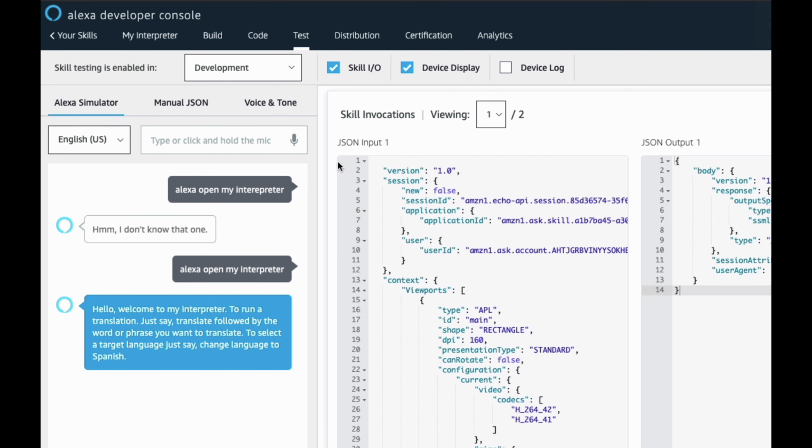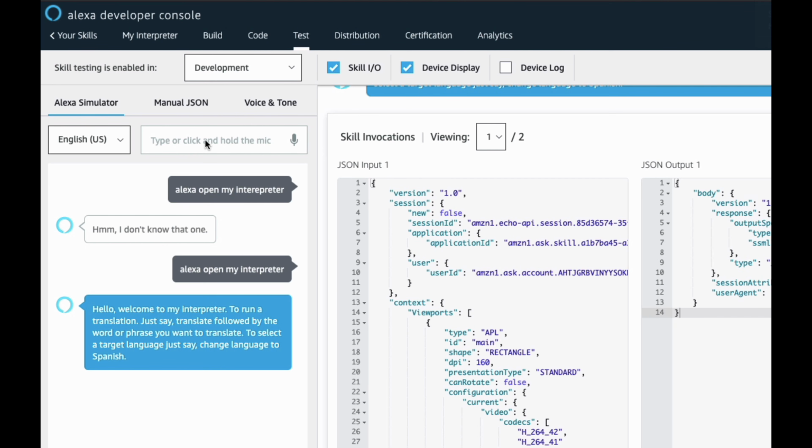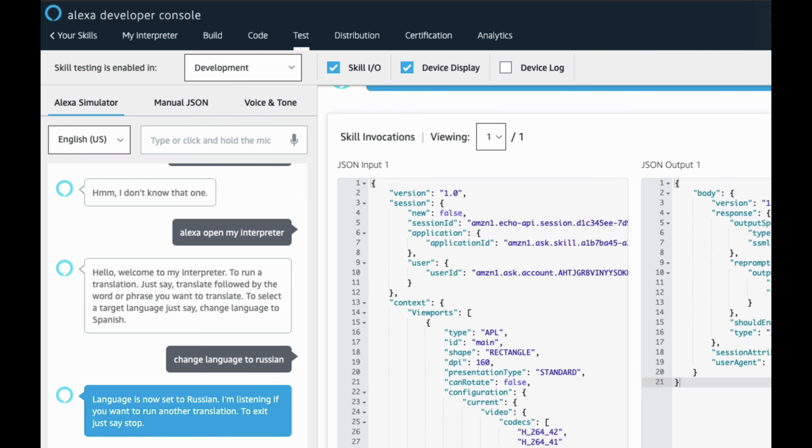So it gives you the JSON representation of the commands. We're going to say, change language to Russian. Language is now set to Russian. I'm listening if you want to run another translation. To exit, just say stop.